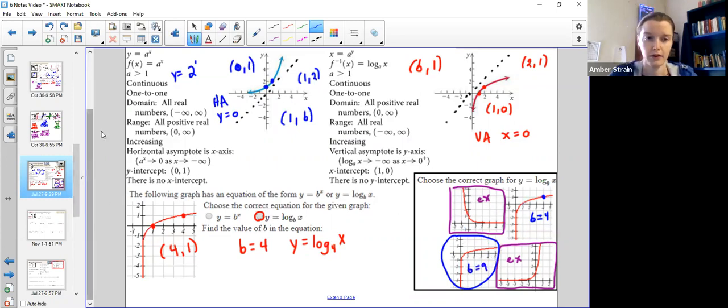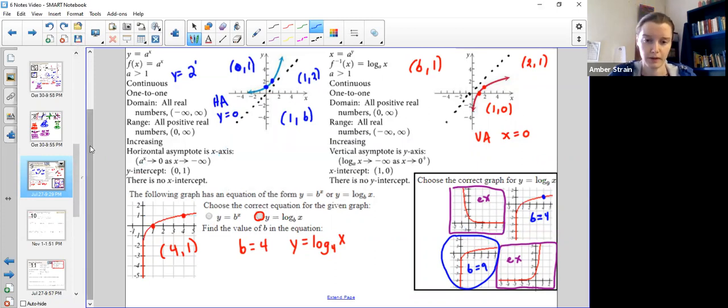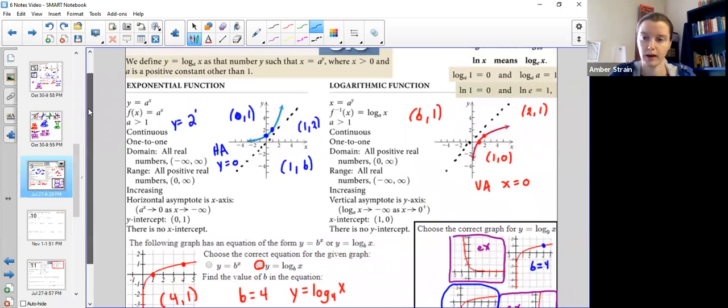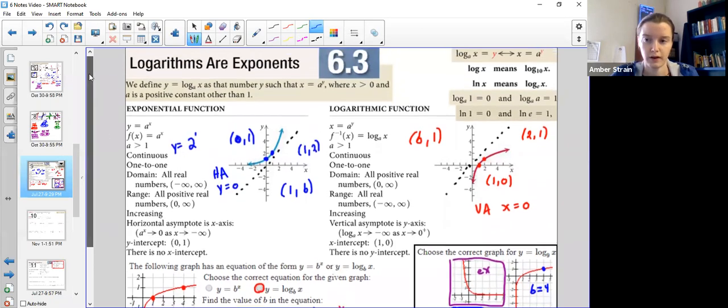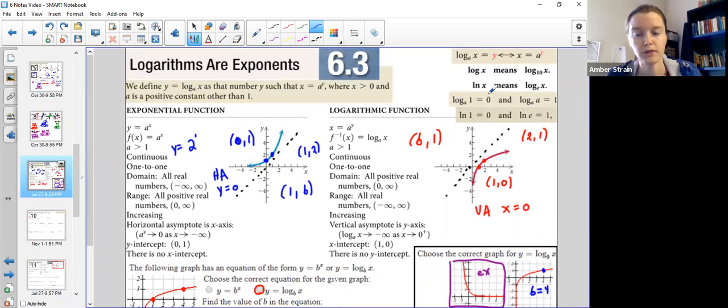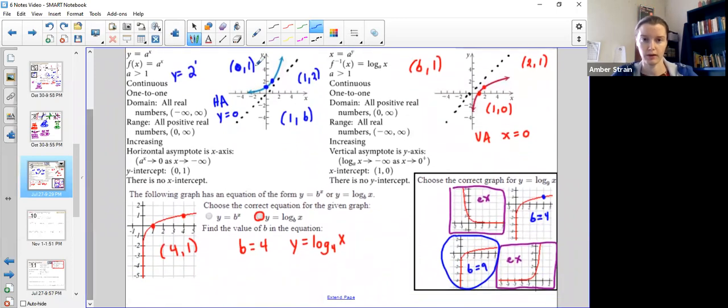Okay, so that's just looking at it really generally from the shape of the graph. Now let's talk about more specific features because of course we're going to be doing more calculations. Keep that calculator handy because we are going to be doing lots of calculations and there's lots of cool buttons that I'll show you tricks for. The main thing that we're going to use to start out is switching back and forth. We are of course more familiar with the exponential form than the logarithmic, but luckily we can go back and forth. So we can keep playing with that exponential notation that we're more used to until we get more used to the logarithmic.